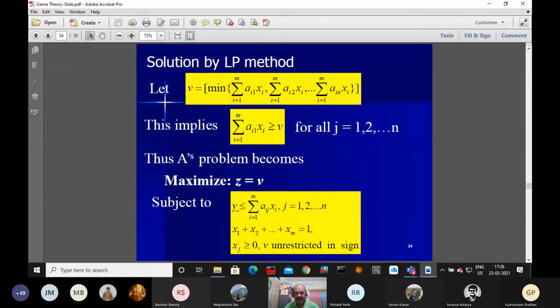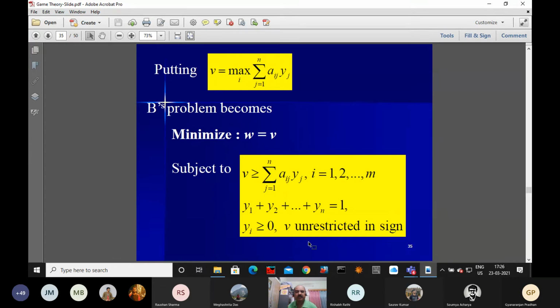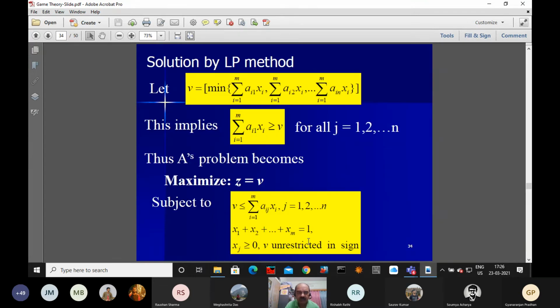After dividing throughout, we'll rename the variables and write in this form: x_i by nu.